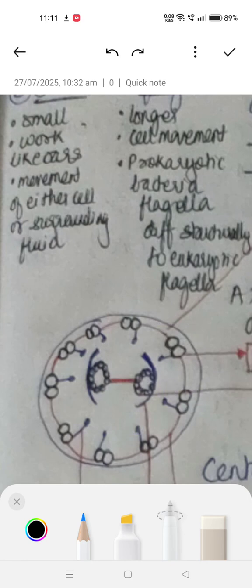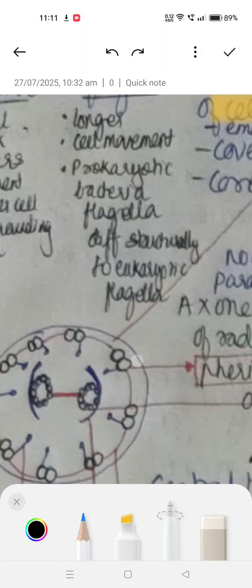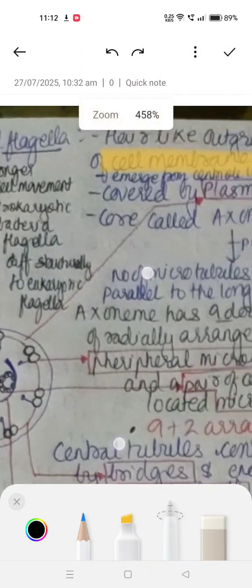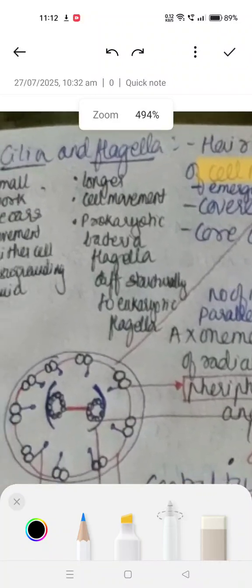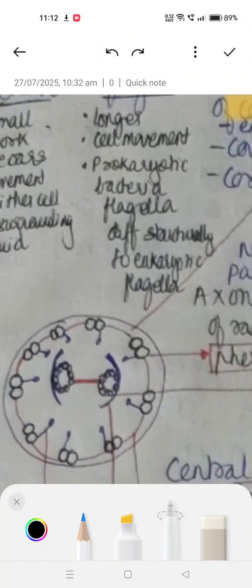These are the radially arranged peripheral microtubules. You have marked the peripheral microtubules, and a pair of centrally located microtubules. Peripheral means outer, and this is the centrally located pair. The whole outer ring is 9, and this is 2.